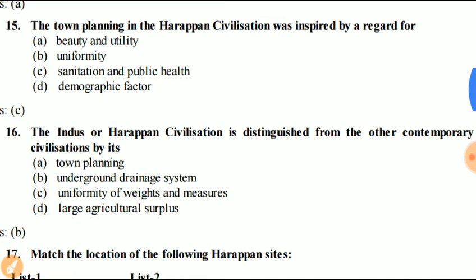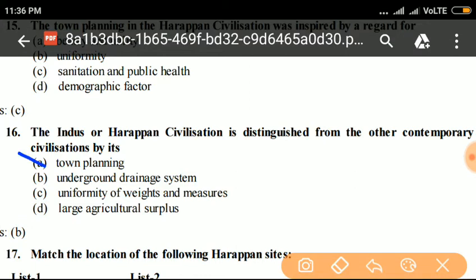Question. The Indus or Harappan civilization is distinguished from other contemporary civilizations by its town planning, underground drainage system, uniformity of weight and measures, large agricultural surplus. Answer is B. Underground drainage system. The Indus or Harappan civilization is distinguished from other contemporary civilizations by its underground drainage system.